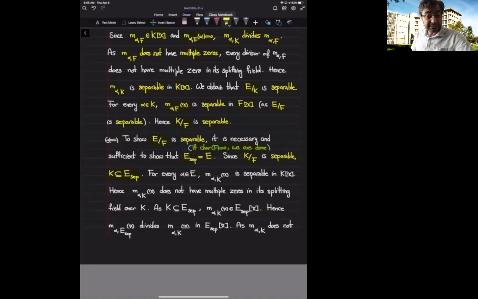We also know that E over K is separable. What is my next goal?